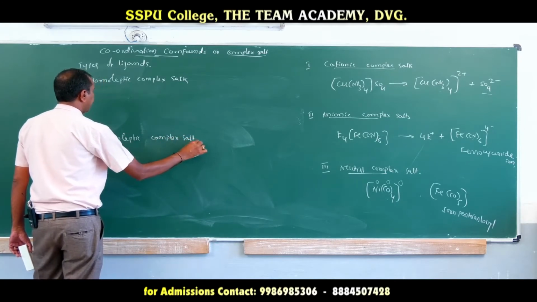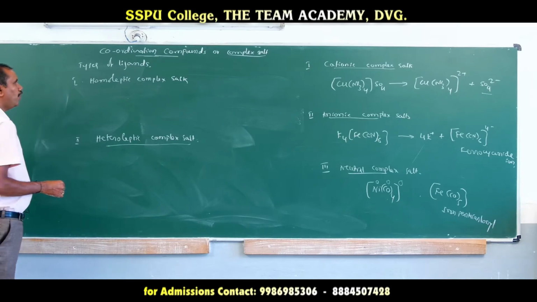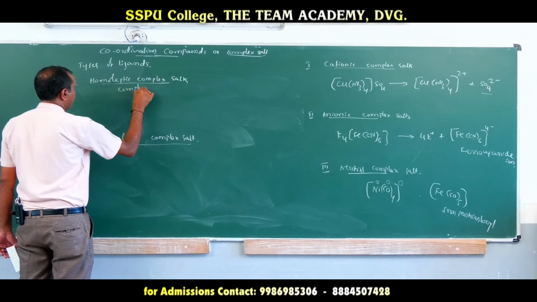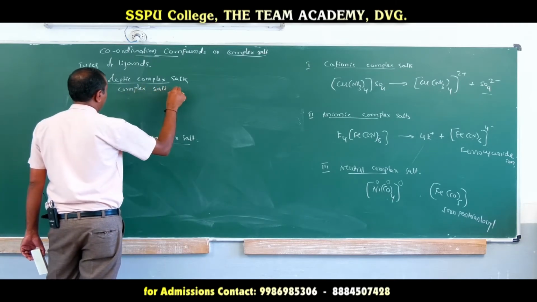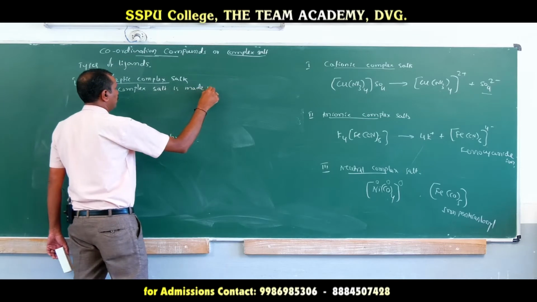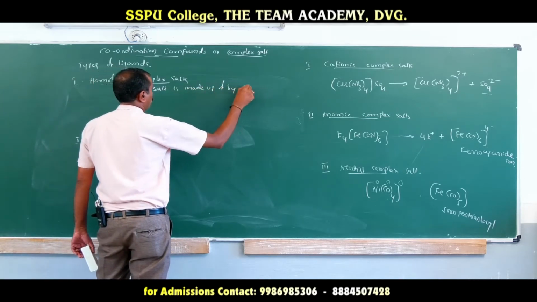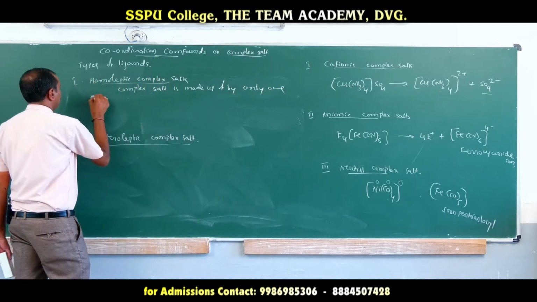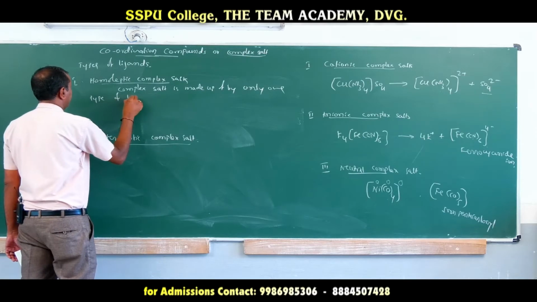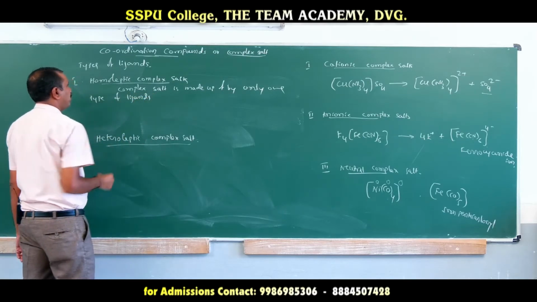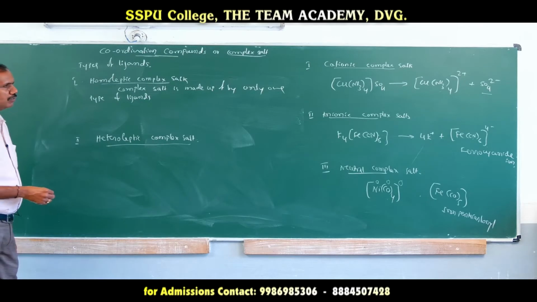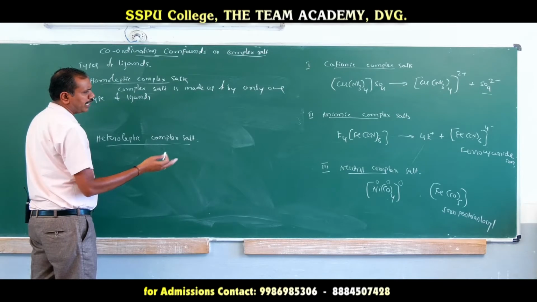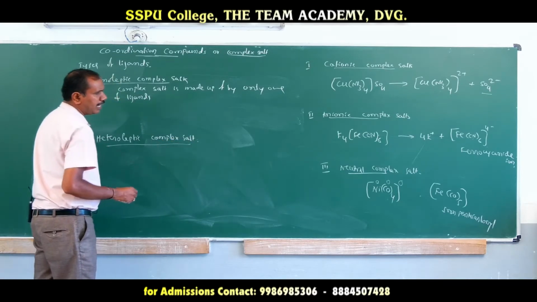So what are homoleptic and heteroleptic complex salts? Homoleptic complex salts are those made up of only one type of ligand. Examples: cuproammonium sulfate, potassium ferrocyanide, nickel tetracarbonyl, iron pentacarbonyl.